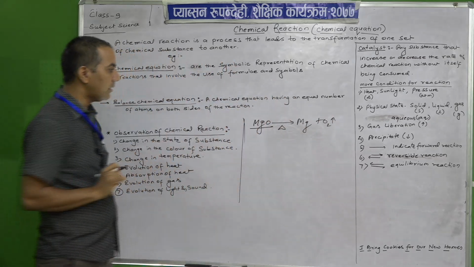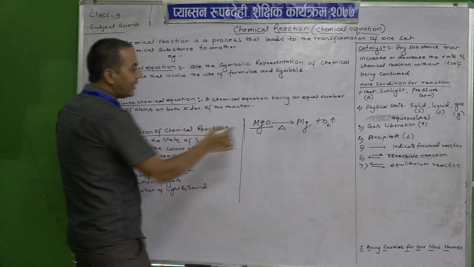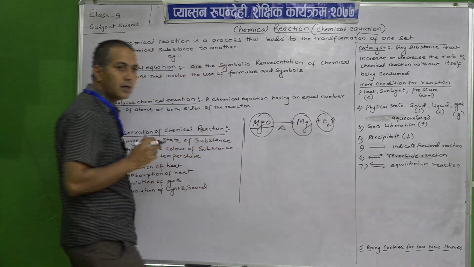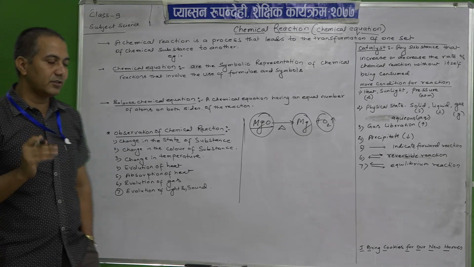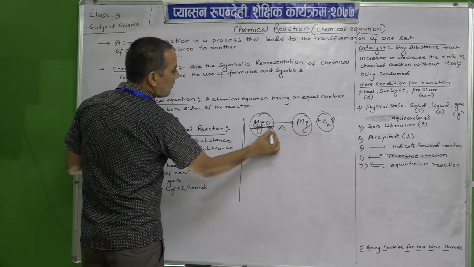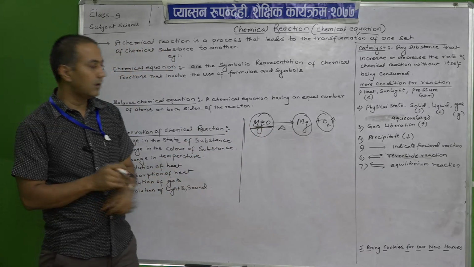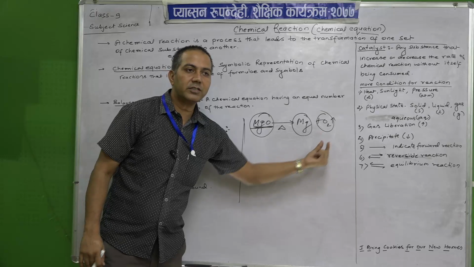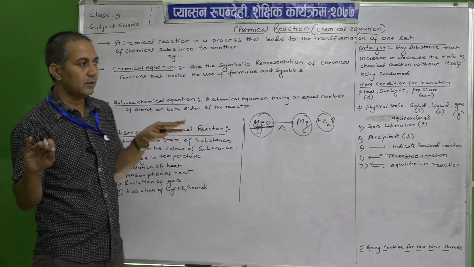We will study this in detail. Now magnesium oxide has changed into two forms. It liberates oxygen and magnesium. Is it in the same chemical composition? No, because the metal and oxygen have been separated.